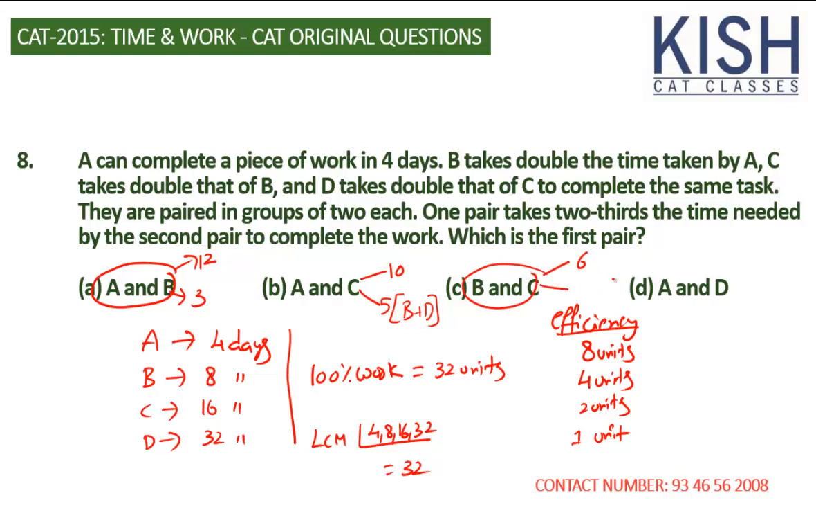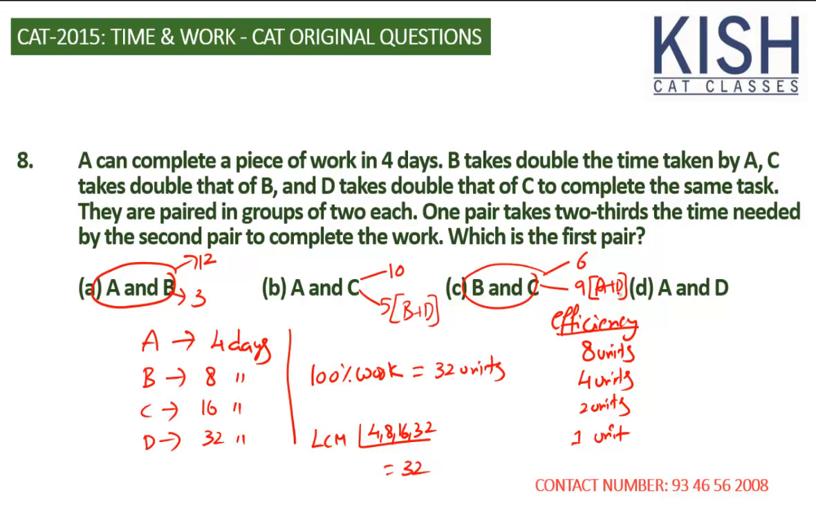And if B and C are working, if BC, they do 6 units. Then the remaining pair, that is AD, they finish 9 units. That's going to be A plus D actually. Now the efficiency is in the ratio 2:3, so time would be in the ratio 3:2. In such a case, it's 2/3 the time.